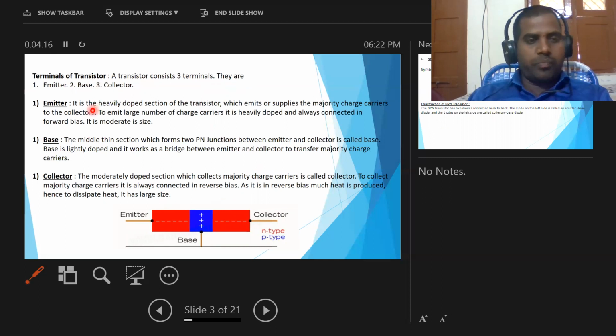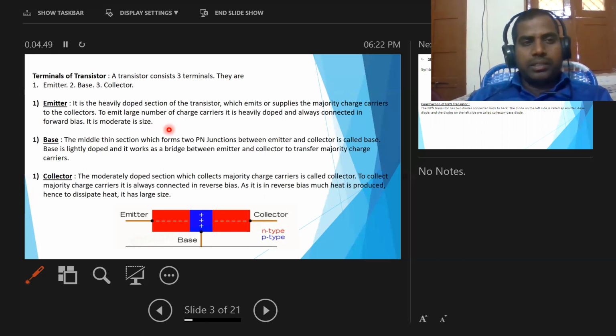First of all, the emitter is a heavily doped section of the transistor which emits or supplies the majority charge carriers to the collector. So the heavily doped region in a transistor is called the emitter. Its work is to supply or emit the majority charge carriers to the collector.